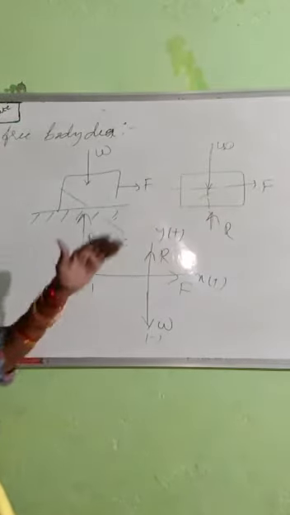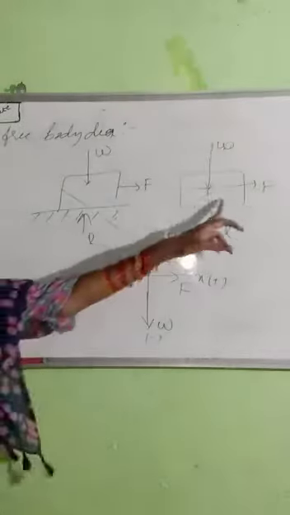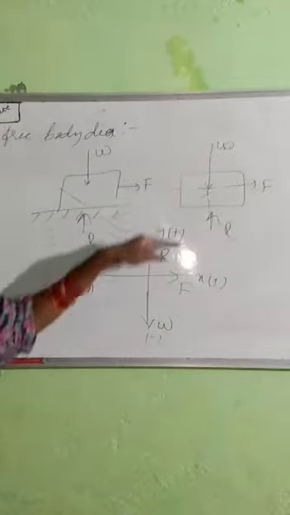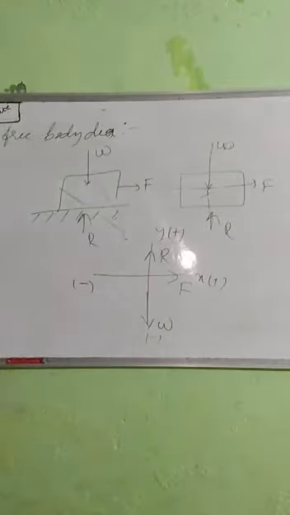Free body diagram, again I have converted into coordinates. So which direction are the forces moving? Force is moving in the positive direction. Normal is moving in the upward direction. And weight is moving in the downward direction. So this is free body diagram.